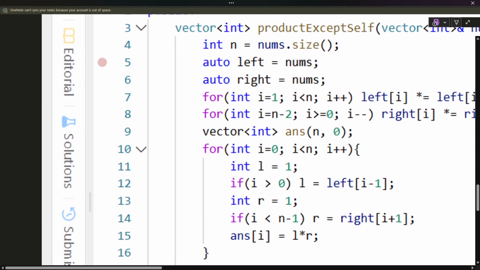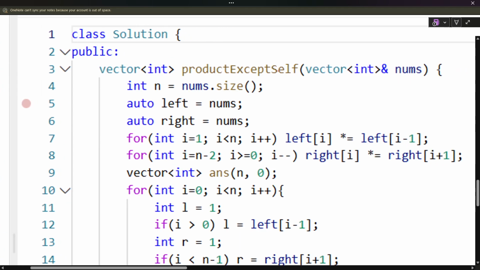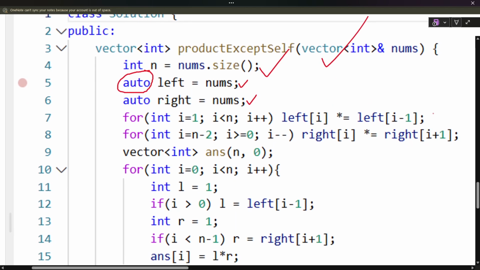Now let me go through the code also, so you can understand clearly. Here we have calculated the size n, and initially we assigned left and right. Auto will take whatever data type you are assigning to it; if it's a vector, it will be a vector.